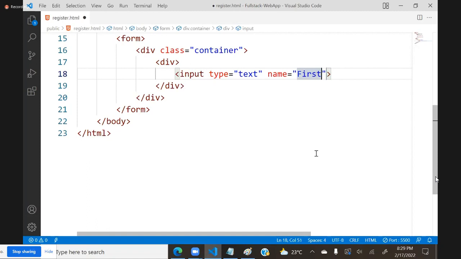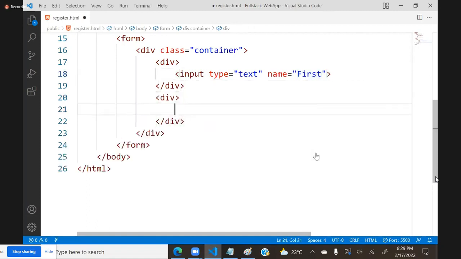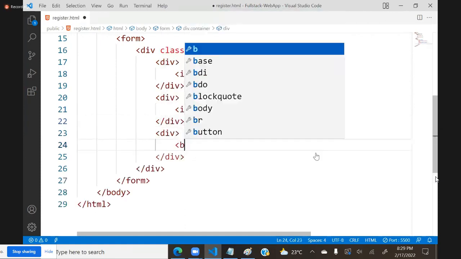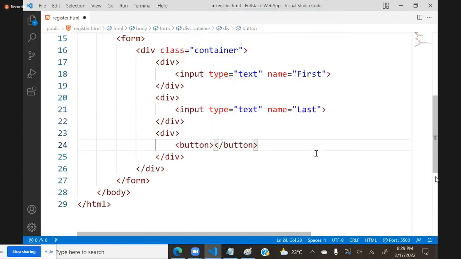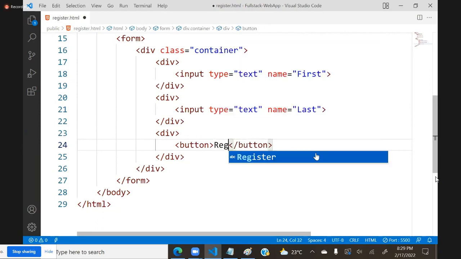I will use first, and I will use another div. This is input type equal to text, and the name is equal to last. And another div, this will be a button. So the button will be register, something like this. I design.